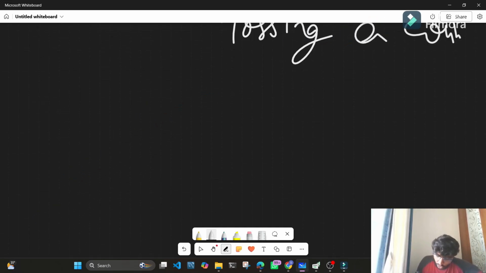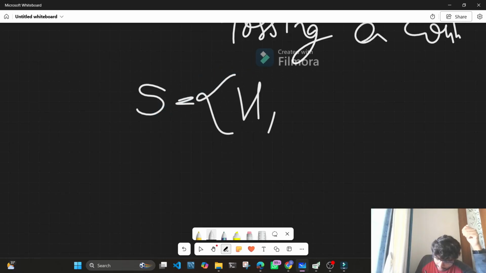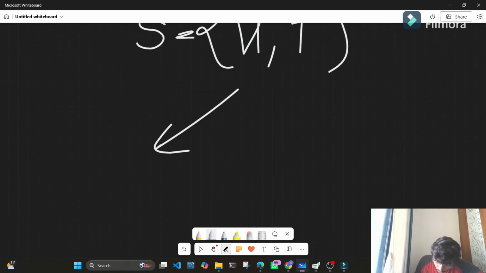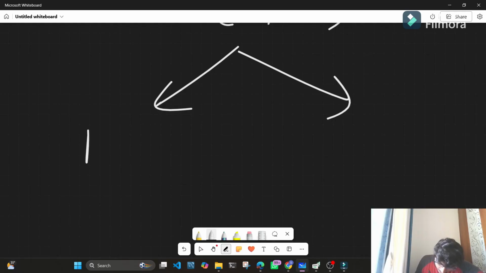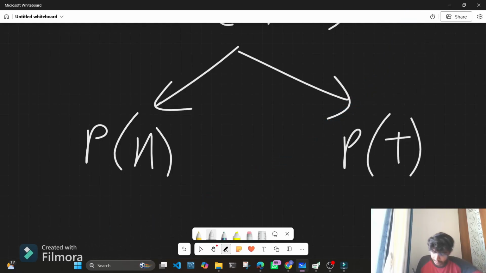Now there are two possibilities here. The set that consists of all the possible outcomes is called the sample space. Here the sample space is: if I toss a coin, either I would get a head or I would get a tail, right? So this is the sample space. Therefore we can calculate two probabilities from here: the probability of getting a head and the probability of getting a tail.